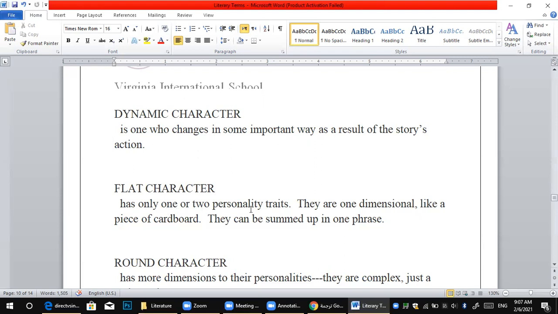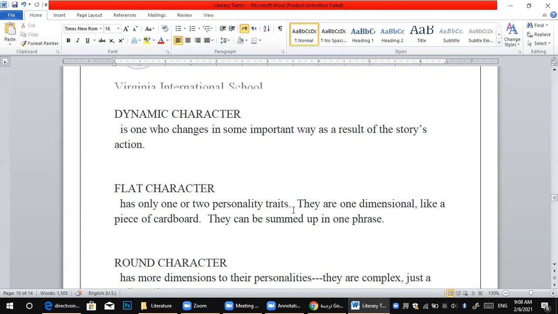A flat character has only one or two personality traits. So flat characters mean, when you have, like, Macduff. Do you know Macduff? Macduff is loyal to the king, Duncan. So here the flat character has only one or two personality traits. So Macduff was loyal. This is flat. He didn't change in the story.